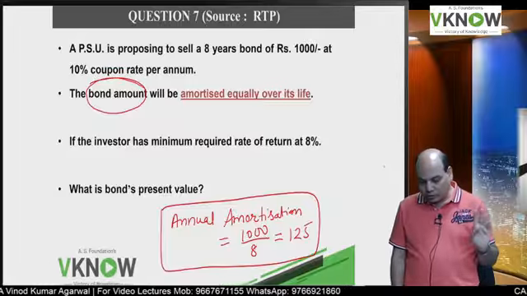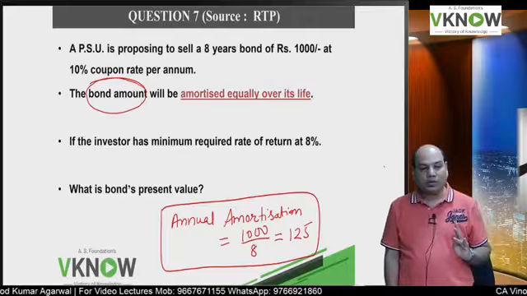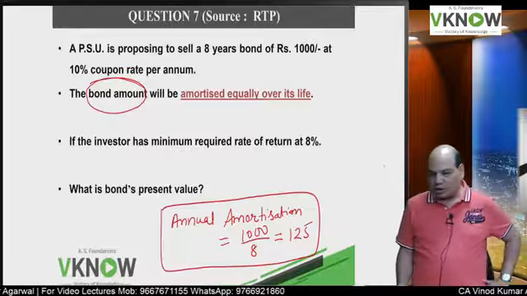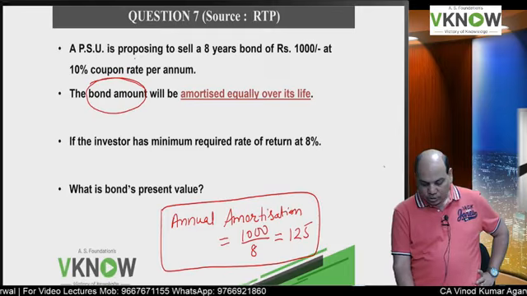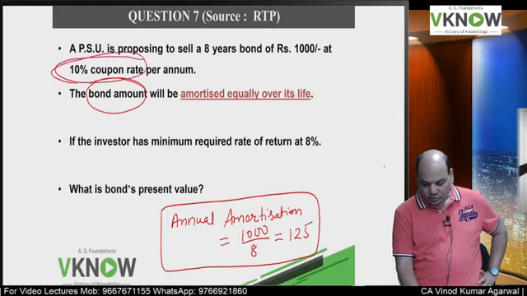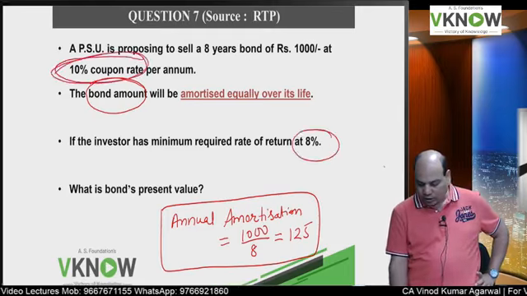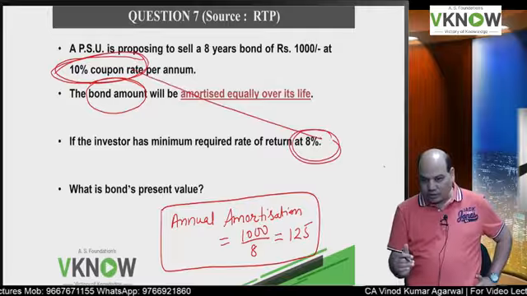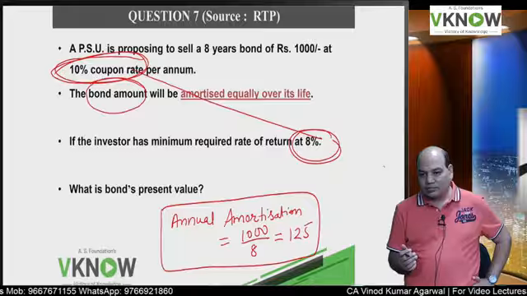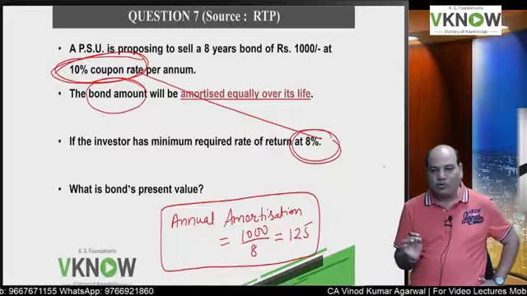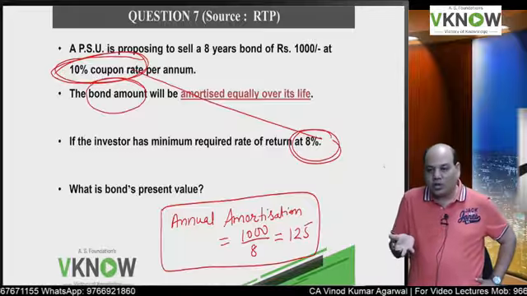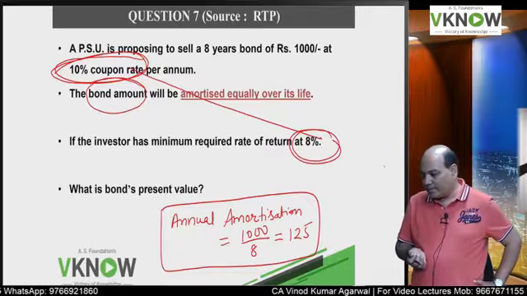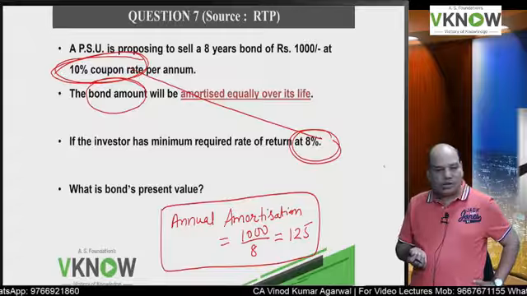So 125. Now the question is, investor has a minimum required return of 8%. Before solving, answer my question. If coupon rate is 10 and required return is 8, required return is less than coupon rate, so what will happen to the present value of the bond? Will it be more than face value or less than face value?